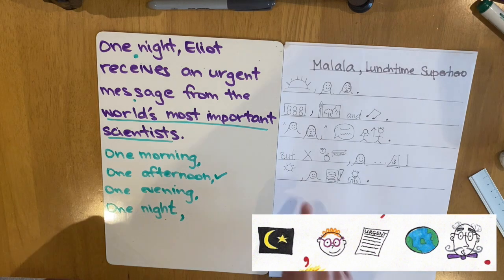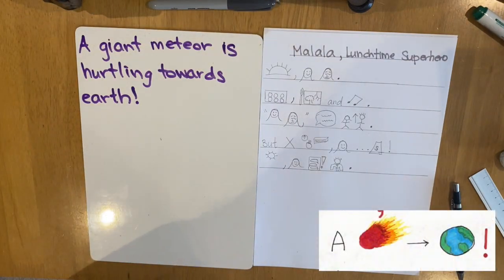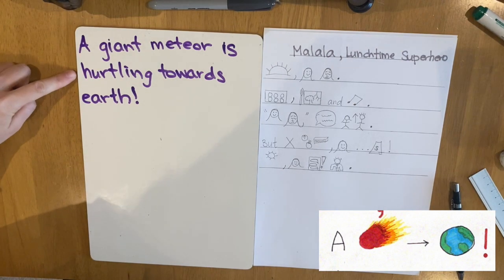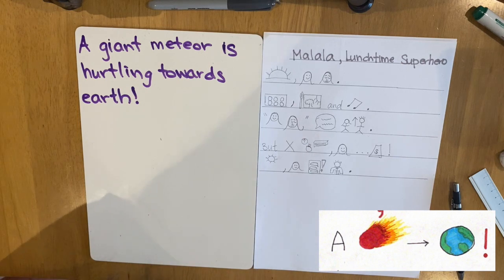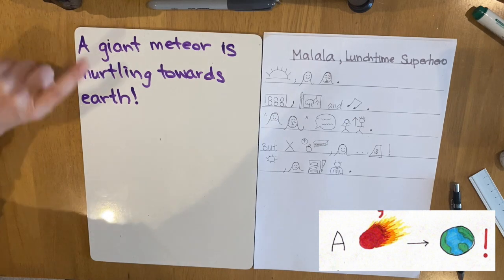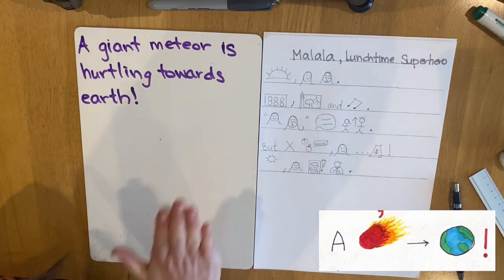It is now your turn to draw the pictures for your sentence about your superhero character. The next line in the story is a giant meteor is hurtling towards Earth. This is where your story can get really exciting because you get to choose what is coming to destroy Earth. In the real story, the class story, it's a giant meteor. I want you to have a think now, what can possibly be coming really, really quickly towards Earth that might destroy the planet? Pause the video and have a think.